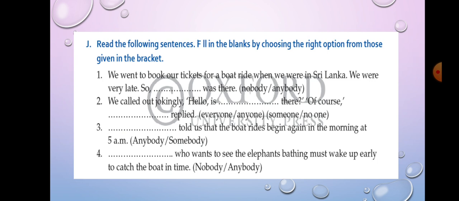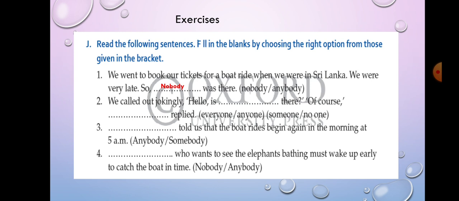We went to book our tickets for a boat ride when we were in Sri Lanka. We were very late, so dash was there. Now, if you are late, nobody will be there. Nobody was there.